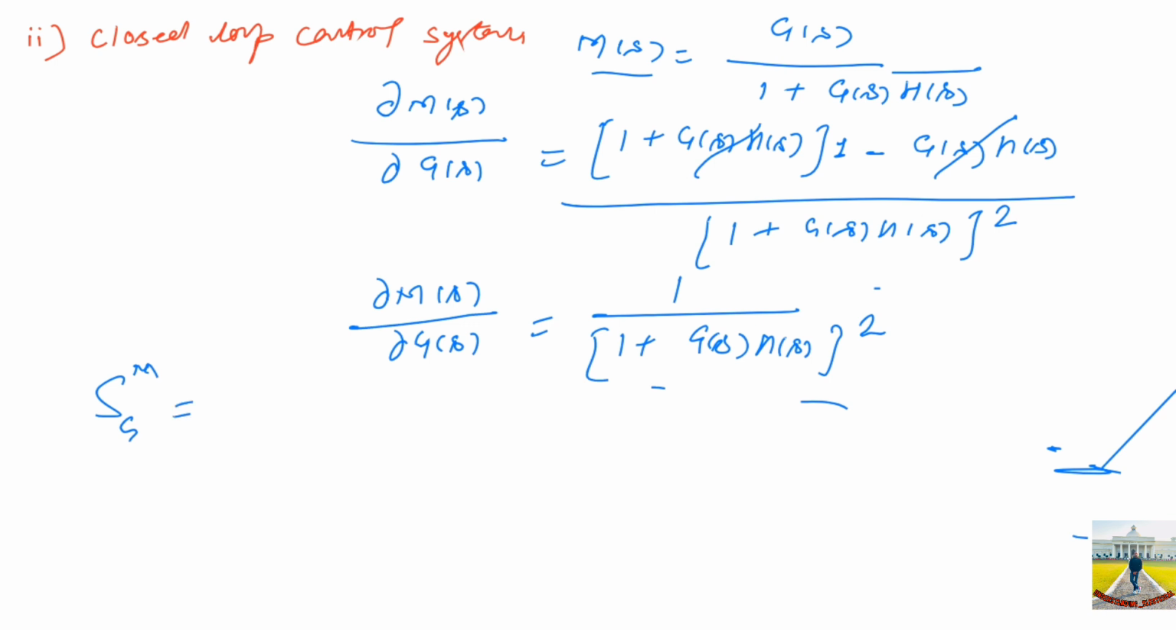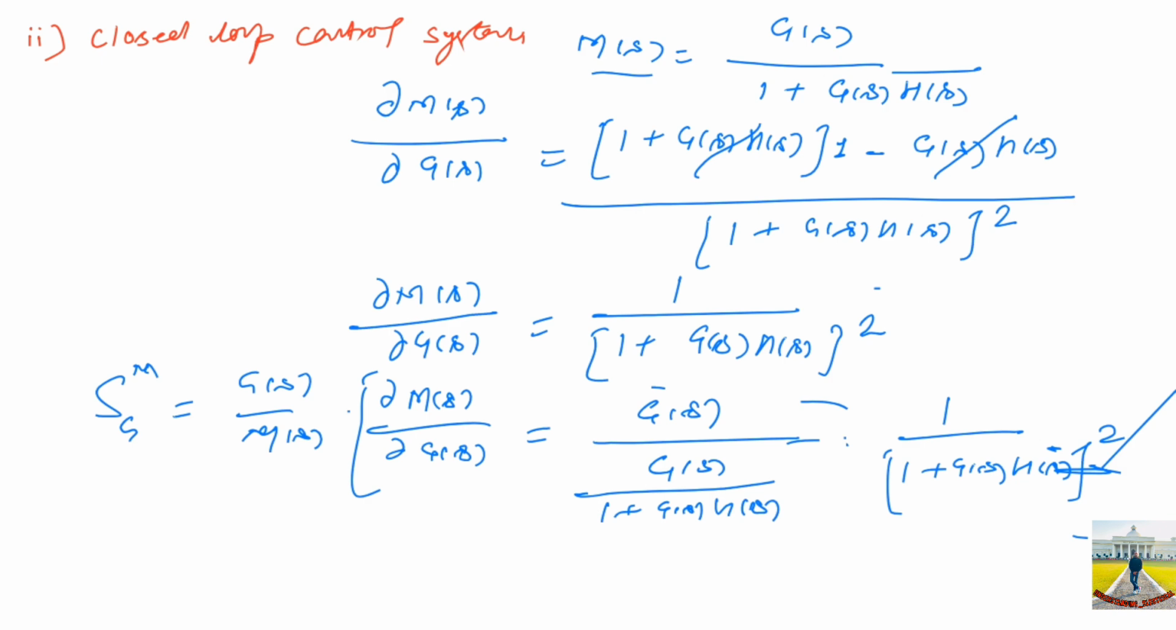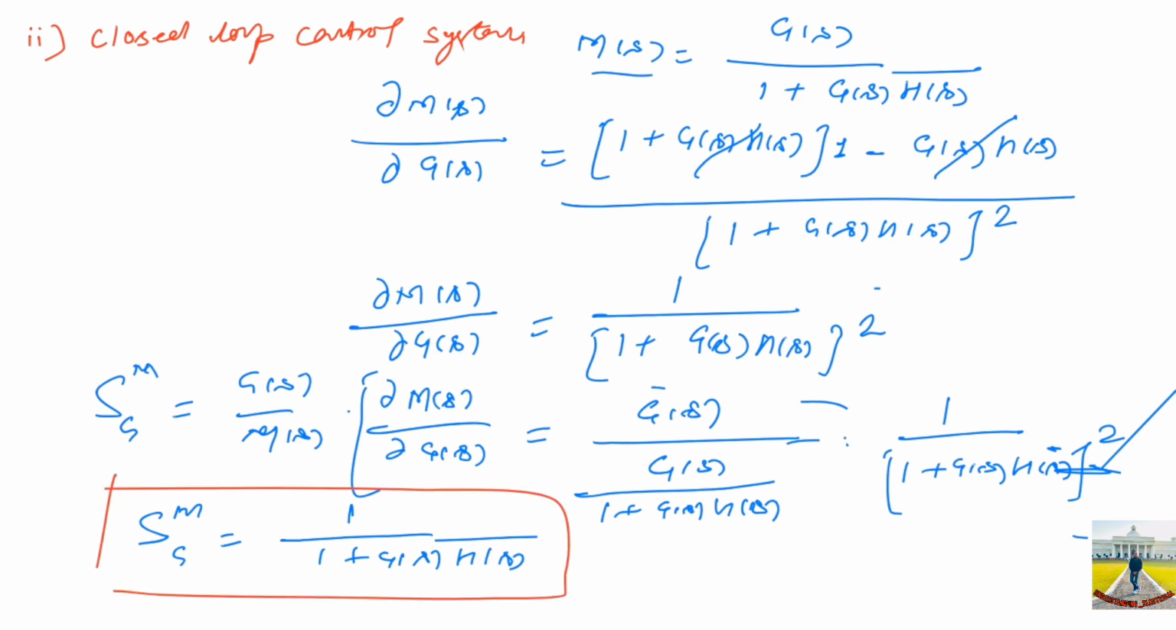So substituting these values to find out the sensitivity of M with respect to G, this is nothing but G(s) over M(s) into del M(s) over del G(s), and that will be equal to G(s) over M(s), putting the value of M(s), which is G(s) over 1 plus G(s)H(s), and putting the value of del M(s) over del G(s) from here, 1 upon the square of 1 plus G(s)H(s). So finally we get the sensitivity of M with respect to G for the closed loop system as 1 upon 1 plus G(s)H(s). While for open loop the sensitivity of M with respect to G was 1. So it is clear that the sensitivity gets reduced by a factor of 1 upon 1 plus G(s)H(s).